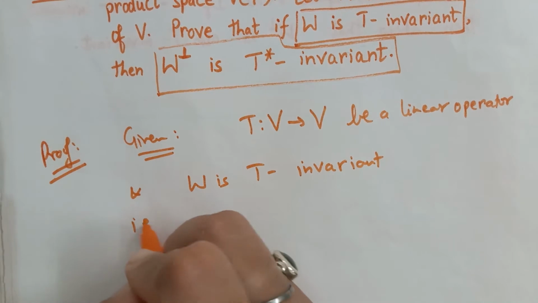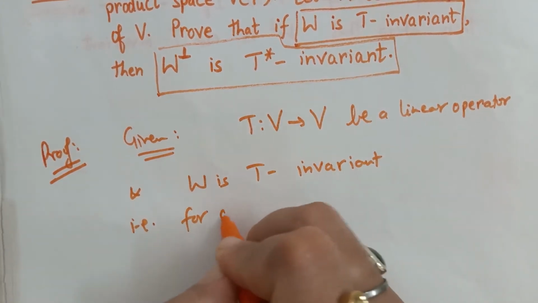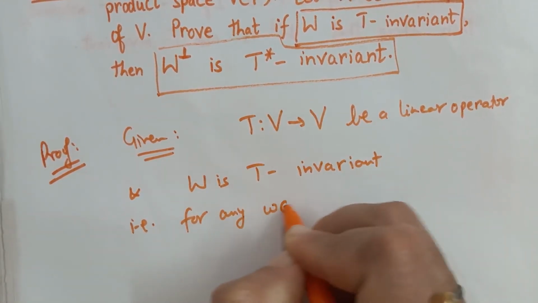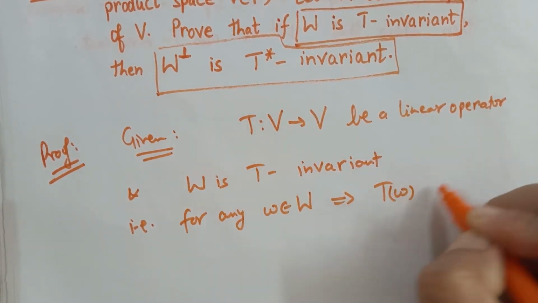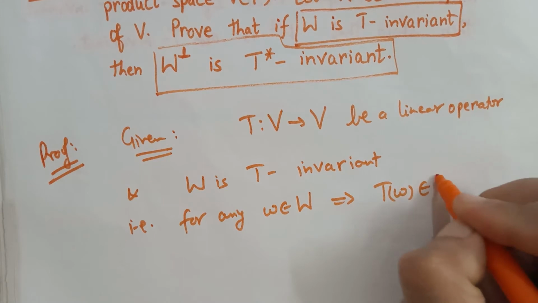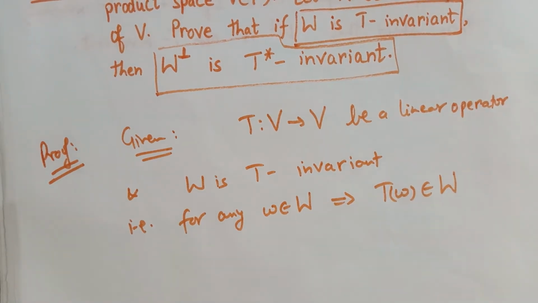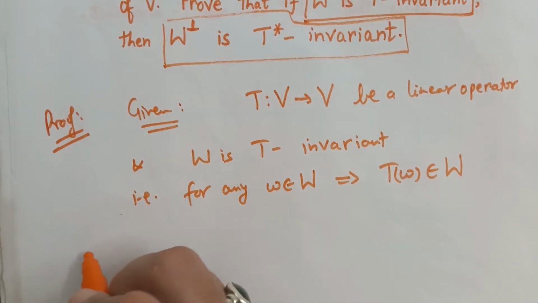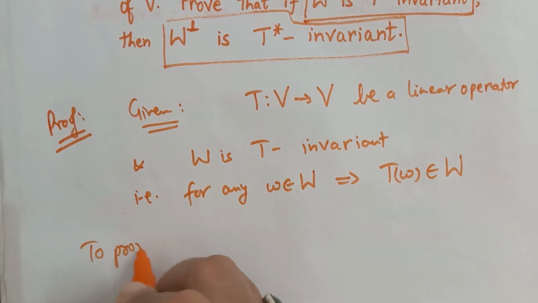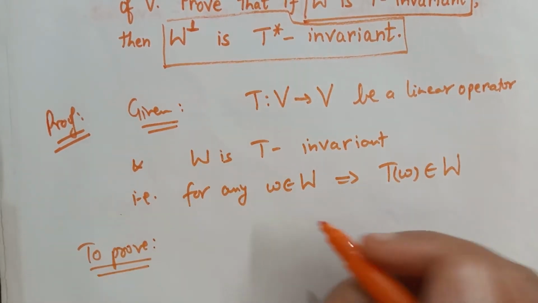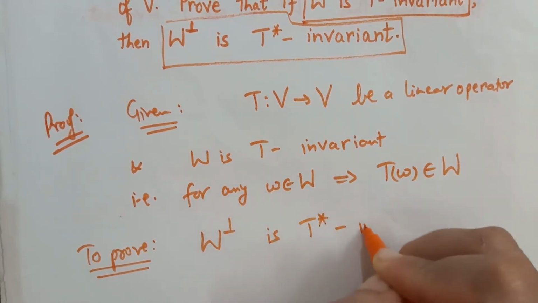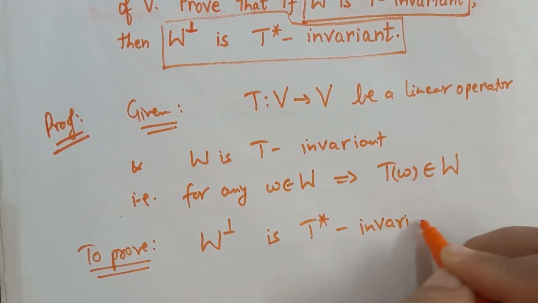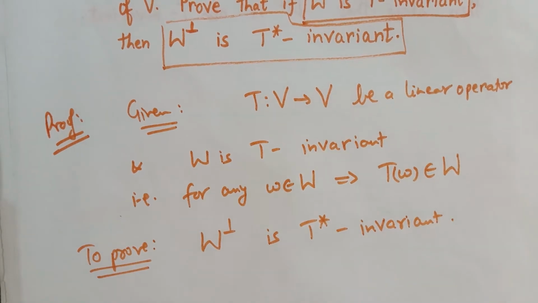That means for any w belonging to W implies T(w) belongs to W, that is, the image of every element of W belongs to W. What we have to prove? We have to prove that the orthogonal complement of W is T star invariant, where T star is the adjoint of T.